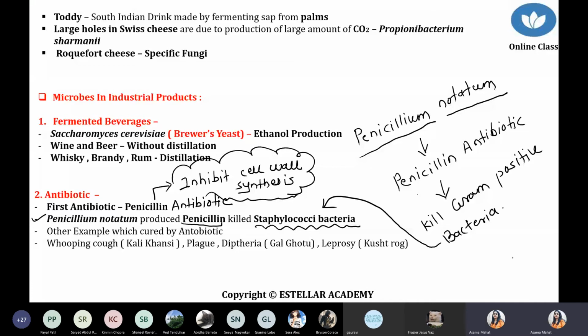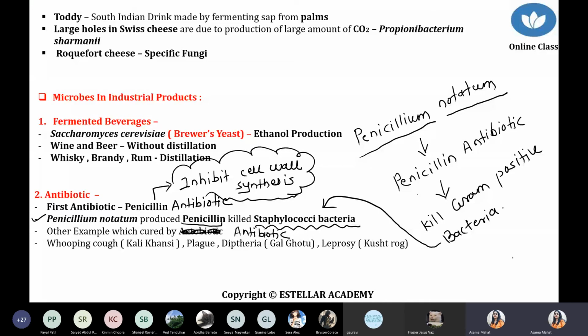Okay, now in the next part we are talking about a few other examples which are cured by other antibiotics. We are taking some diseases like whooping cough, also called काली खांसी, and plague.